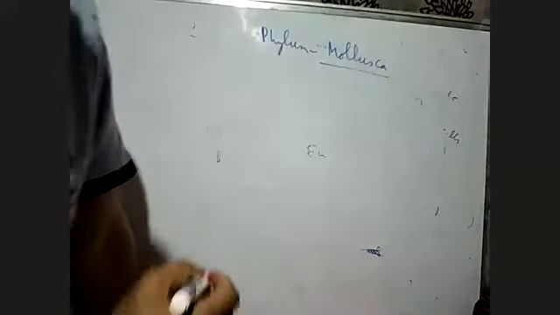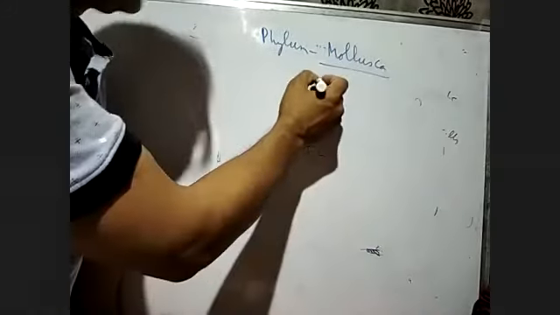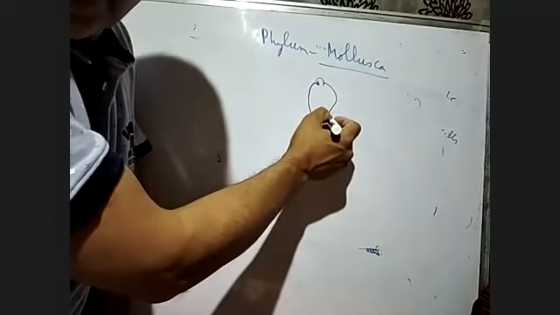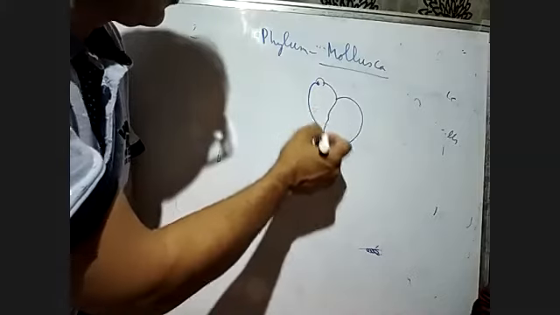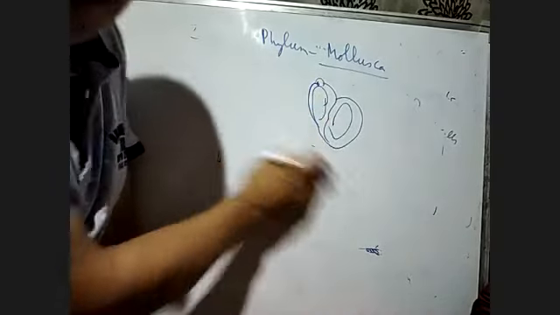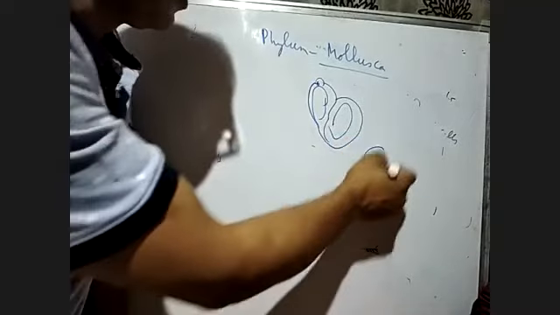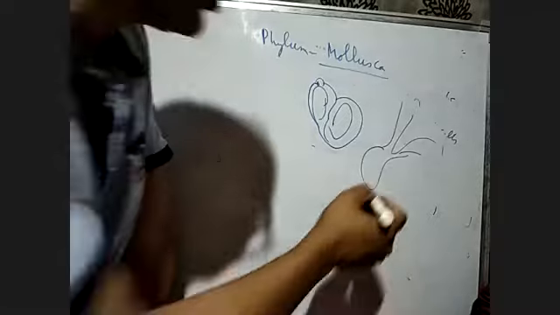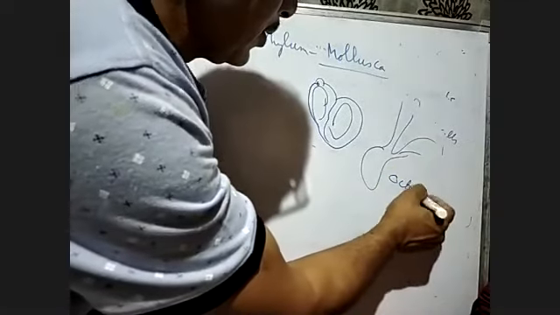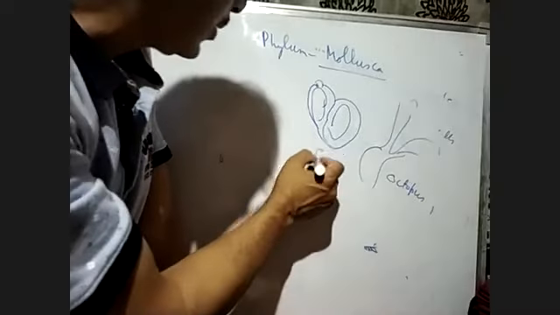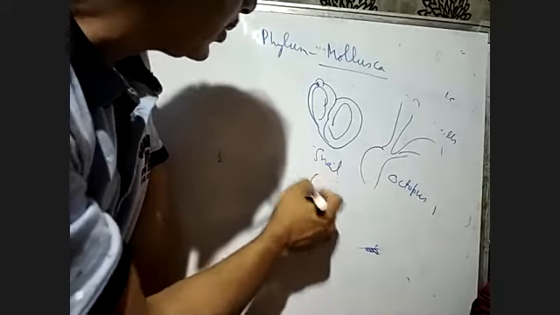If you draw a snail, it will be our Mollusca. This is a snail. Or we can say this is the octopus. Octopus is there, or we can say that this is the Pila, snail or the Pila.